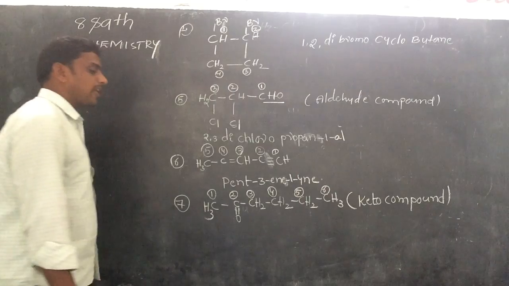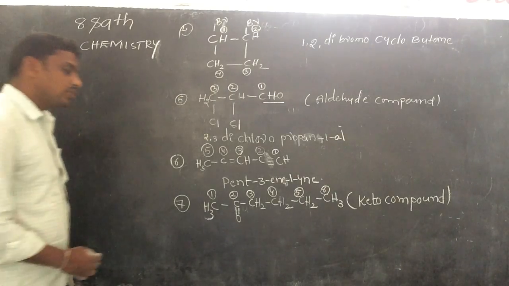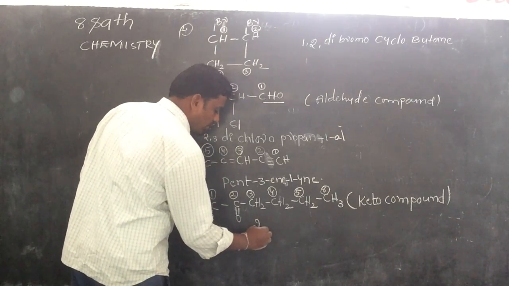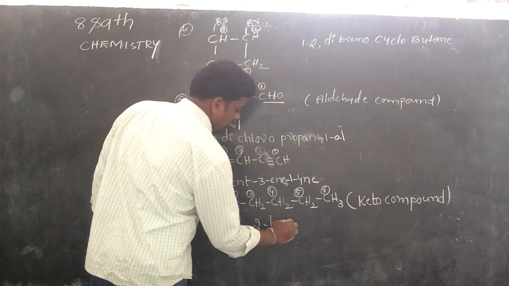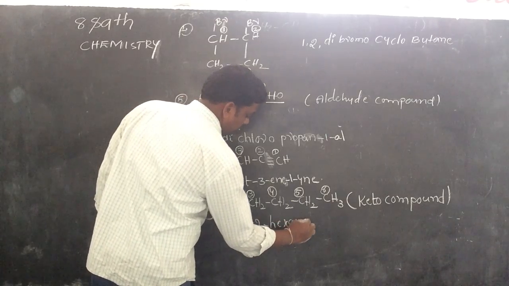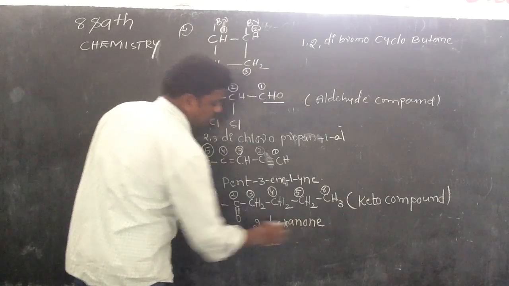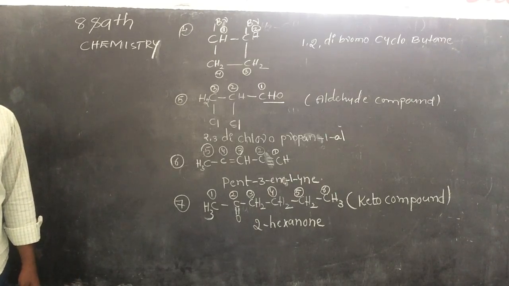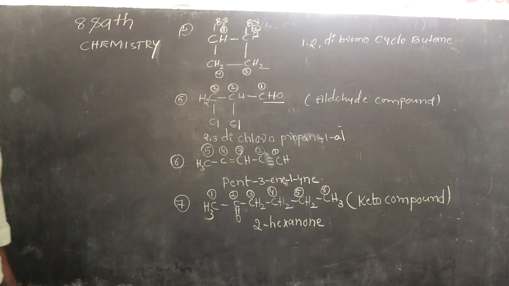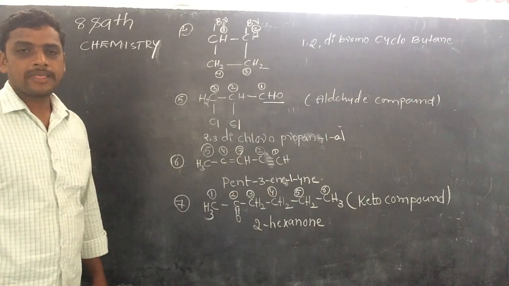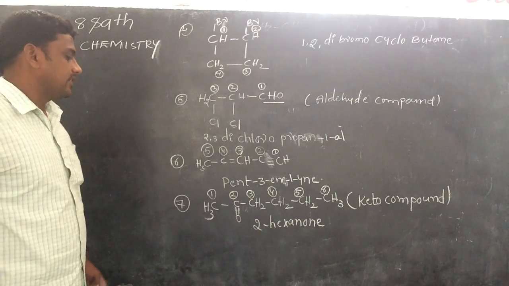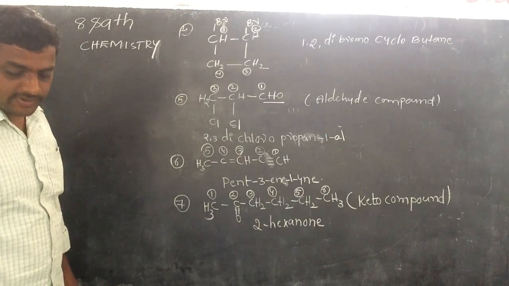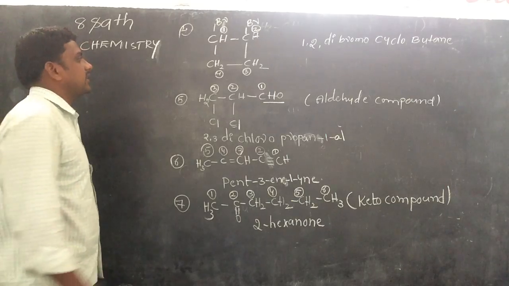So what is the IUPAC name of the given compound? 2-hexanone. Right, this is example number 7, and next we go to another example.